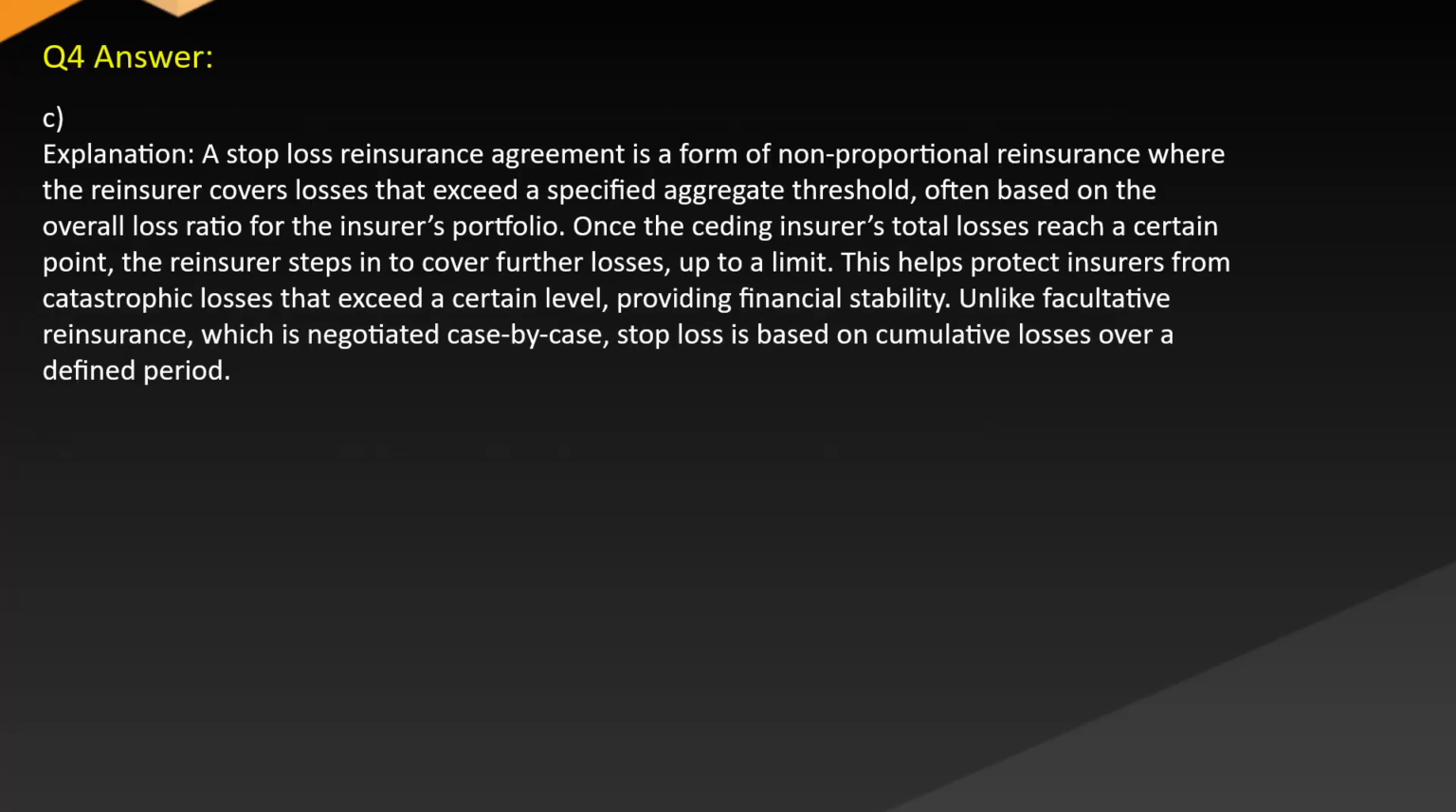Answer. C. Explanation. A stop-loss reinsurance agreement is a form of non-proportional reinsurance where the reinsurer covers losses that exceed a specified aggregate threshold, often based on the overall loss ratio for the insurer's portfolio. Once the ceding insurer's total losses reach a certain point, the reinsurer steps in to cover further losses up to a limit. This helps protect insurers from catastrophic losses that exceed certain thresholds, providing financial stability. Unlike facultative reinsurance, which is negotiated case by case, stop loss is based on cumulative losses over a defined period.